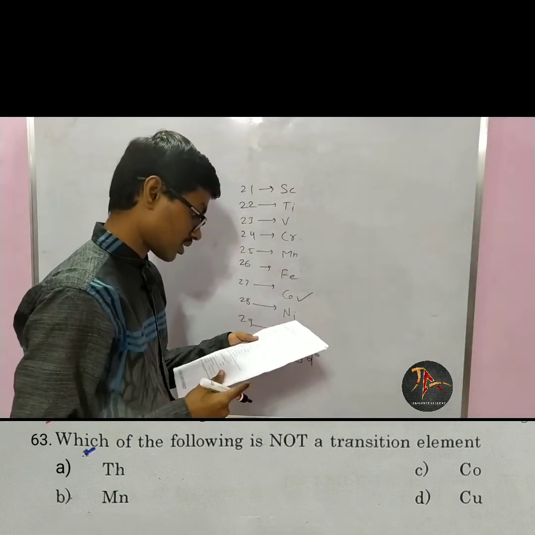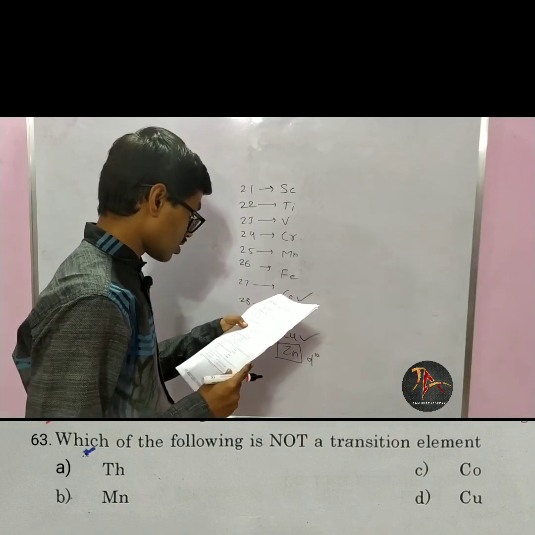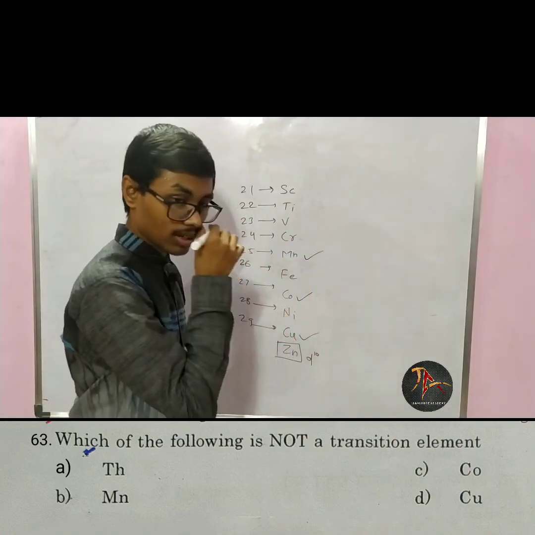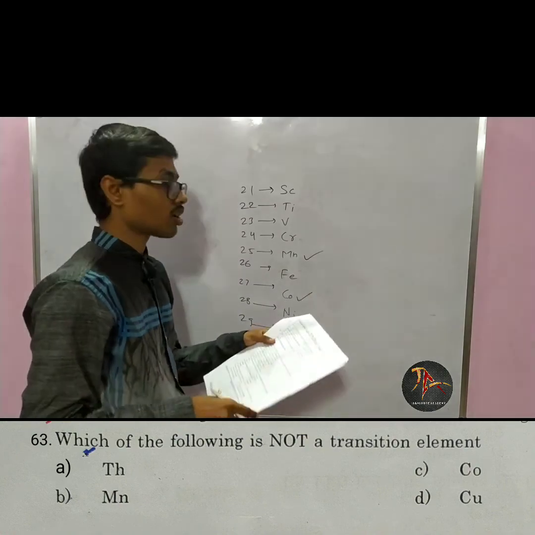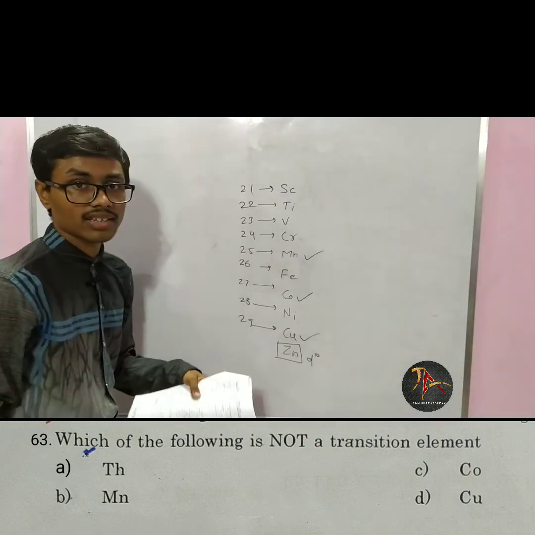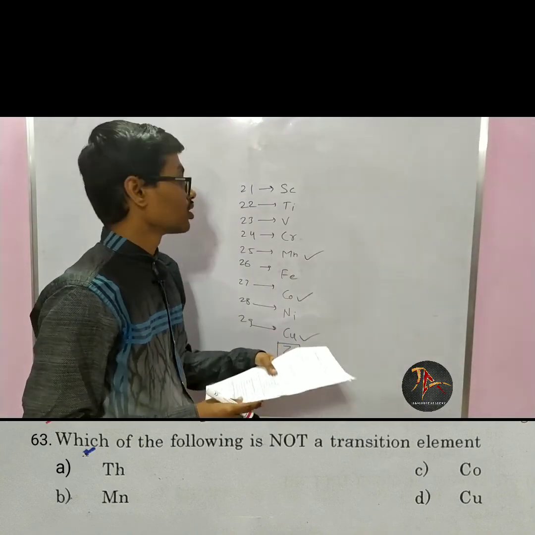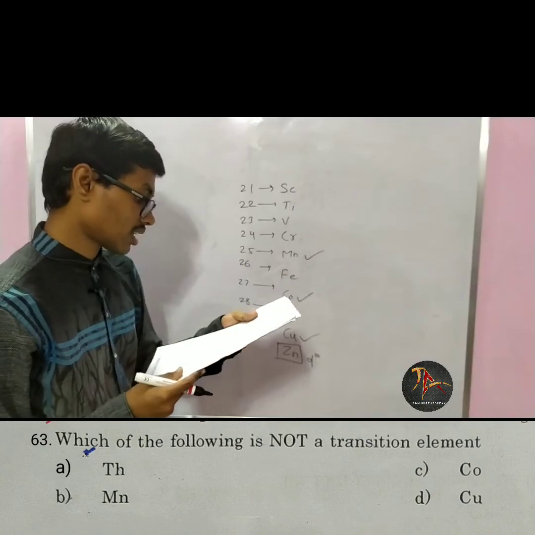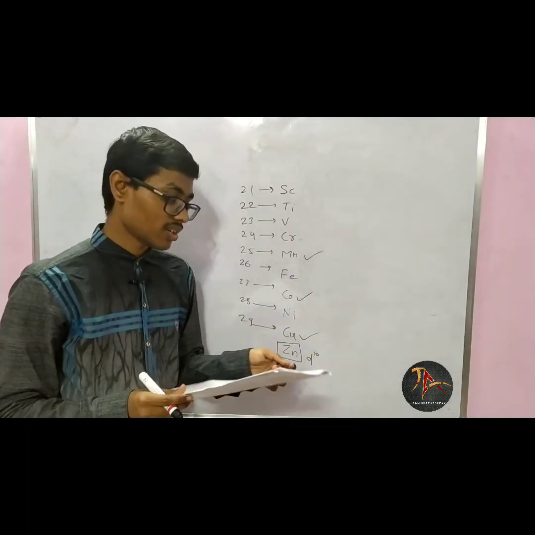So cobalt is a transition element, copper is also a transition element, manganese is also a transition element, but thorium is not a transition element. Thorium does not belong to the d block and neither has it a fulfilled d orbital, so clearly it will not be a transition element. So for this question option A should be the correct answer.